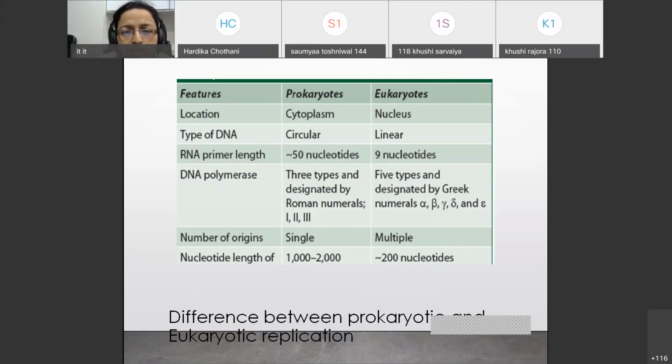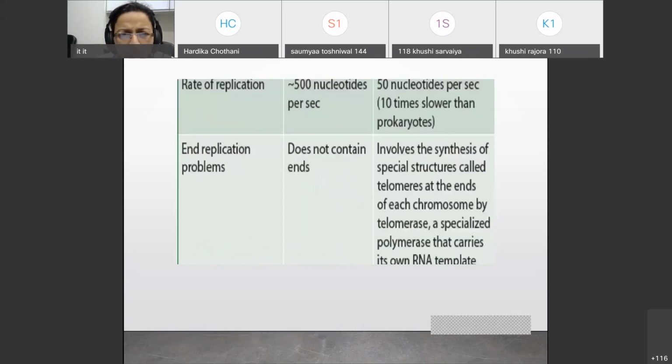Replication occurs in the cytoplasm in prokaryotes and in the nucleus in eukaryotes. Types of DNA: in prokaryotes you have circular DNA, in eukaryotes linear DNA. RNA primer length for prokaryotes is approximately 50 nucleotides, in eukaryotes it is 9 nucleotides. DNA polymerase: 3 different types are there. Origin is single in prokaryotes, and in eukaryotes it is multiple. The length of the nucleotides I have already given.